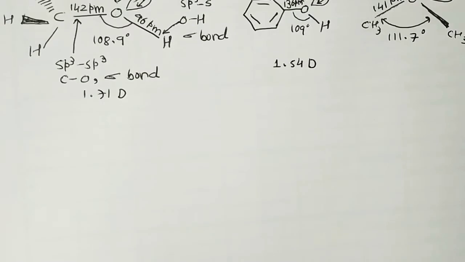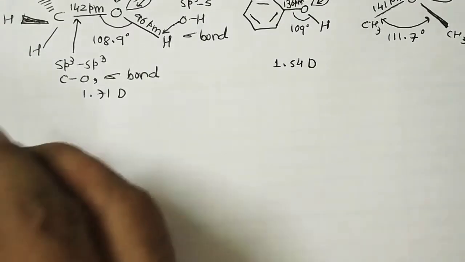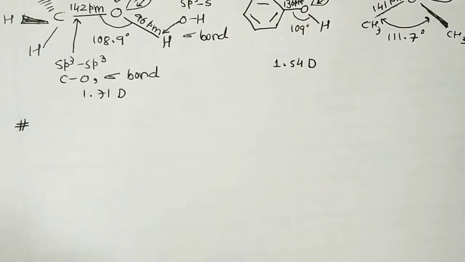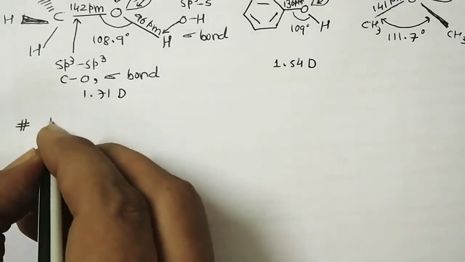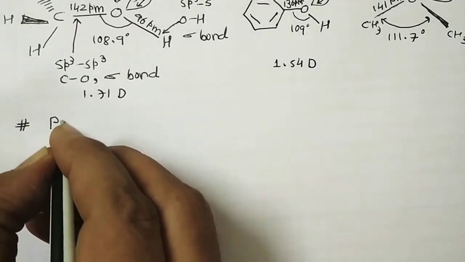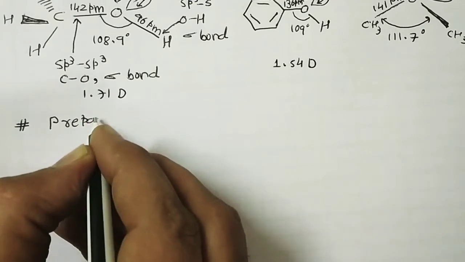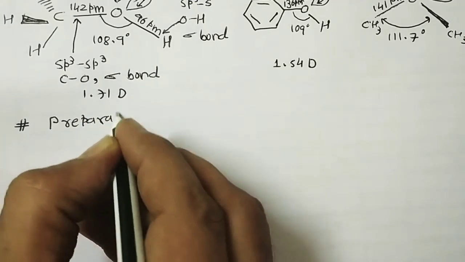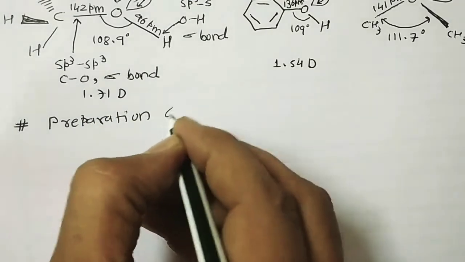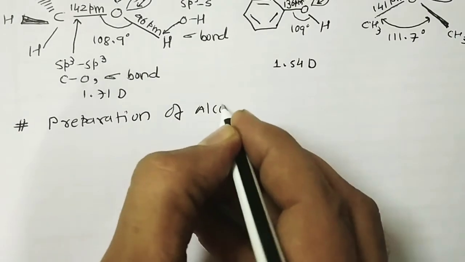Now our next and most important point, a new point, is the preparation of alcohol, or methods of preparation of alcohol.